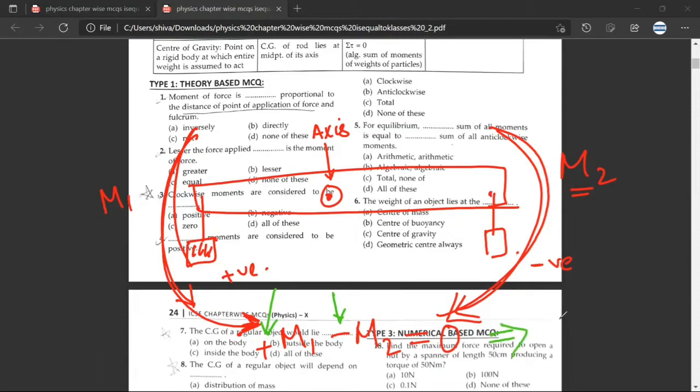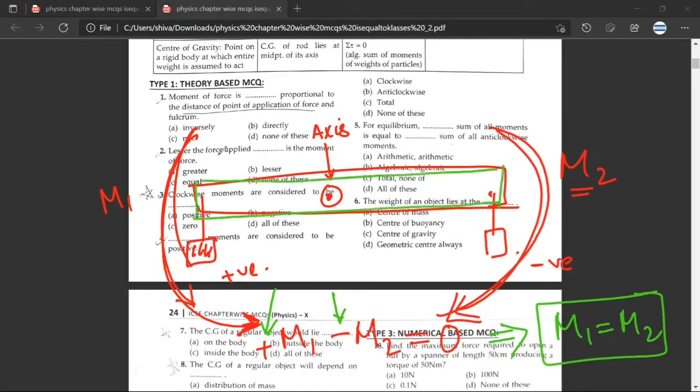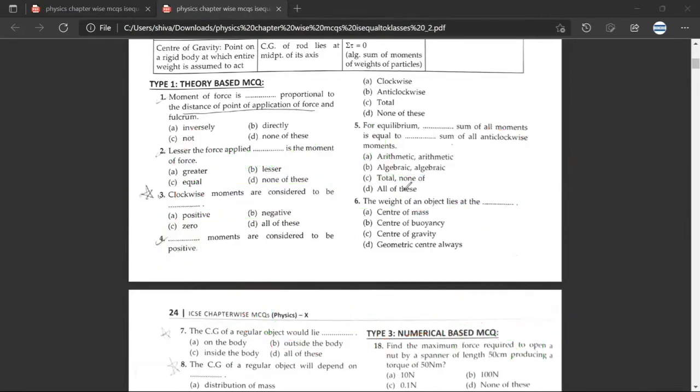So if this meter scale has to be in equilibrium, this m1 has to be equal to m2. Mr. Sibang, any doubt? No doubt, sir. So this is the principle on which you do all the numericals which are based on the meter scale. Mr. Sibang, do you remember? Yes, sir. That the sum of the moments is equal to 0. Okay, great. Let's go to the next question.